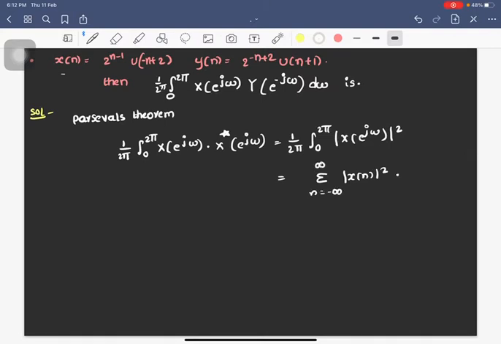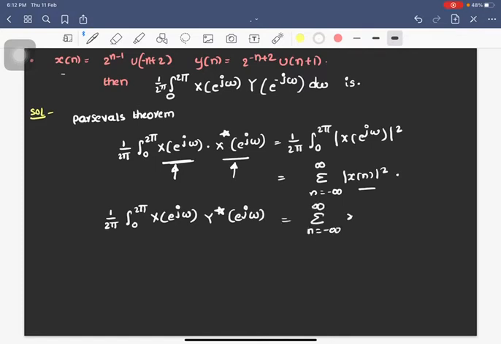Okay, so similarly if both are x, then this is the equation. But if one signal is x of n and the other signal is y of n, then that theorem is known as Plancherel's theorem. So I am simply writing that statement: 1 by 2 pi integral 0 to 2 pi x of e power j omega into y star of e power j omega is equal to simply sigma n equal to minus infinity to infinity x of n into y of n.